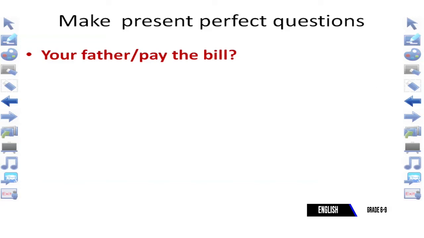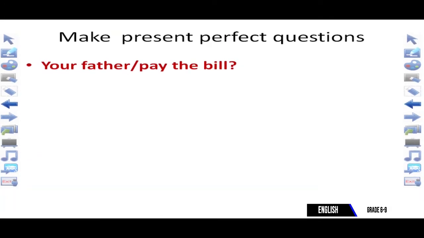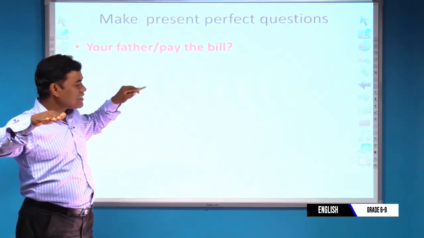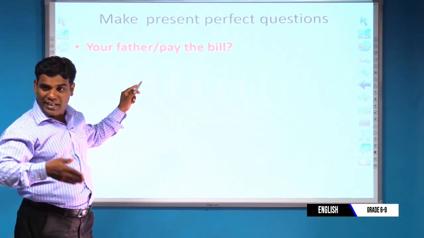Okay, dear students. Now you can see. How can you make the question? Because I have given the evidence, the words. Everything is there. So, dear students, your father is singular. So you want to take "have" or "has" to write in front of your father with a capital letter. Then the verb will be taken as verb 3, past participle. Okay, dear students, let's see what the answer is. Okay, shall we move to the next question? Okay.